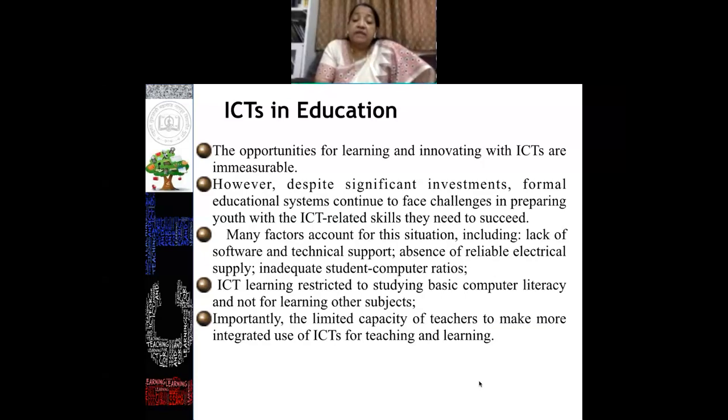ICT learning is restricted. Nowadays we are restricting our ICT learning to studying basic computer literacy and not for learning other subjects. But there is a need to include other subjects also to develop our teaching modules based on ICT. Importantly, the limited capacity of teachers to integrate teaching and learning is one of the very basic factors which hinders the process.